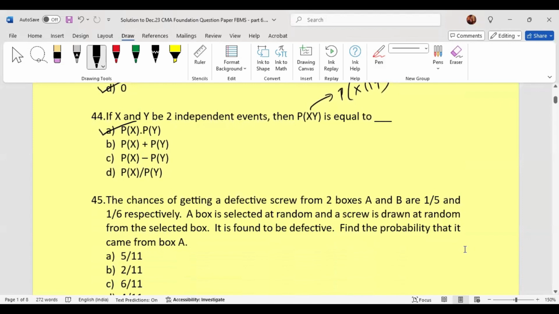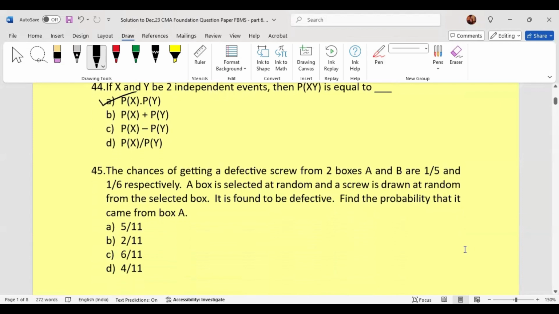Next one, the chances of getting a defective screw from two boxes A and B are 1 by 5 and 1 by 6 respectively. A box is selected at random and a screw is drawn at random from the selected box. It is found to be defective. Find the probability that it came from box A.